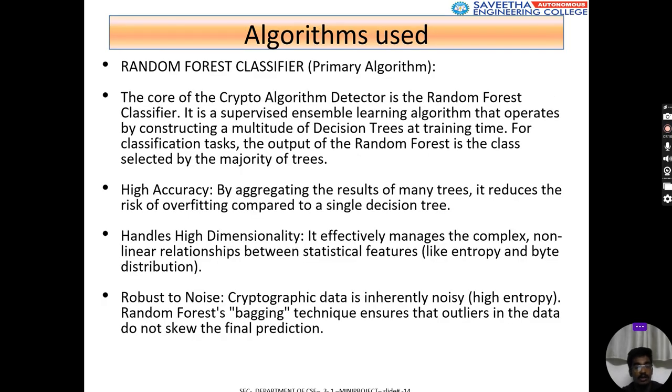So what all algorithms have I used? First is the random forest classifier. This is the primary algorithm used in this model.